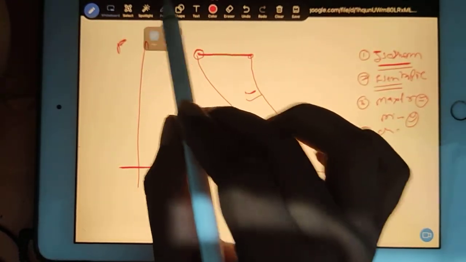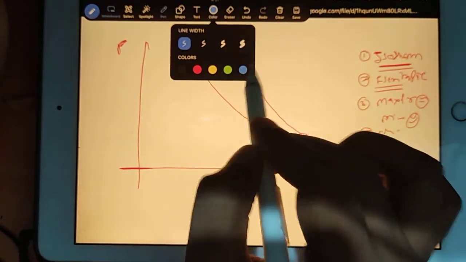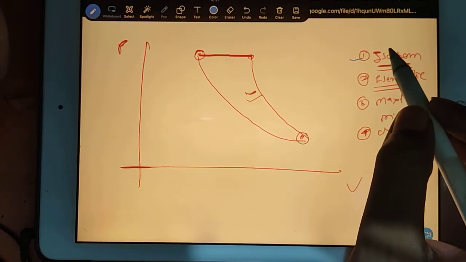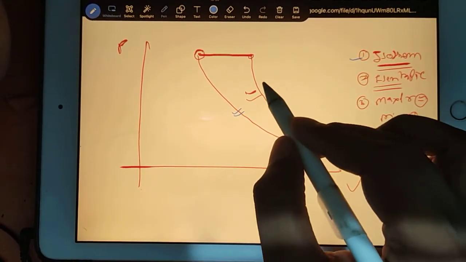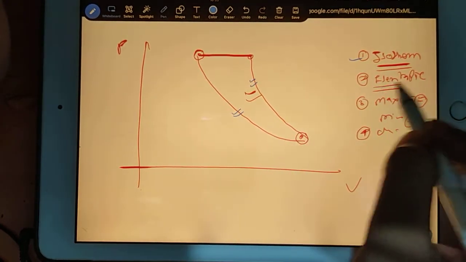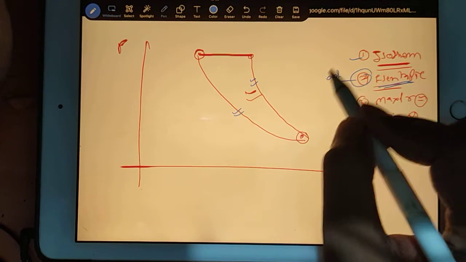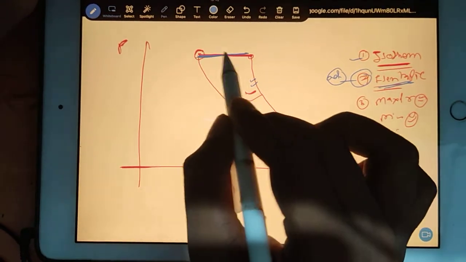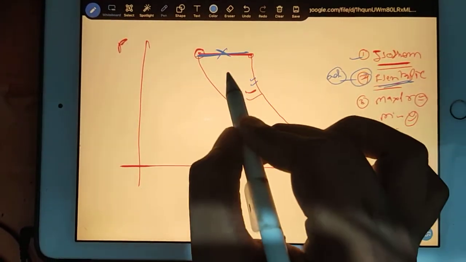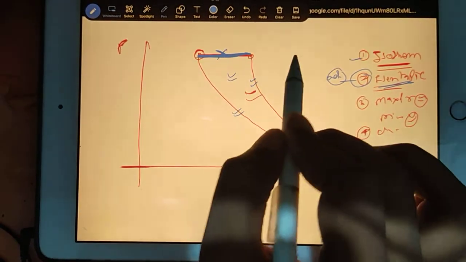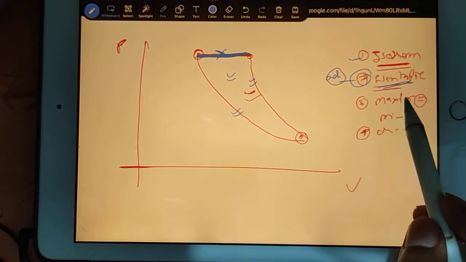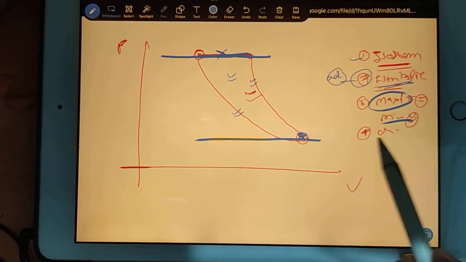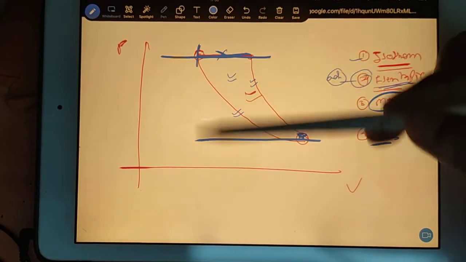Next possibility, I change the color. Now see, in this possibility, did you satisfy isothermal? Yes. Which line is the isothermal line? This line is the isothermal line and this line is the isentropic line. The isentropic line is also known as the adiabatic line. Now see, what is this curve? This curve is an additional curve which is not given, but to complete the cycle we can go in this way, and from here we can draw a cycle. Are we maintaining the maximum pressure in the cycle? Yes, this is the maximum pressure. Are we maintaining the minimum? Yes, this is the minimum pressure here. Are we maintaining the clearance volume? Yes, you can see here.